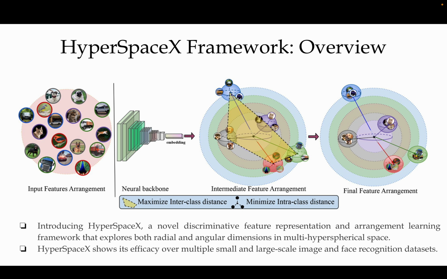This is the overview of our HyperSpaceX framework, which is a novel discriminative feature representation arrangement learning framework that explores both radial and angular dimensions in multi-hyperspherical space in order to maximize interclass distances and minimize intraclass distances. HyperSpaceX shows efficacy on multiple small and large scale image and face recognition datasets.